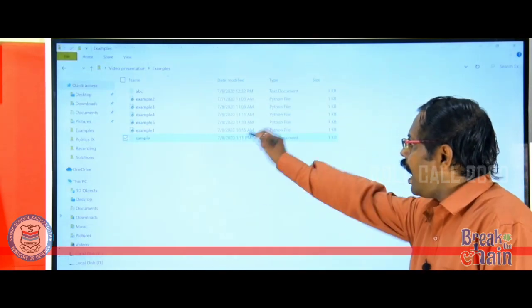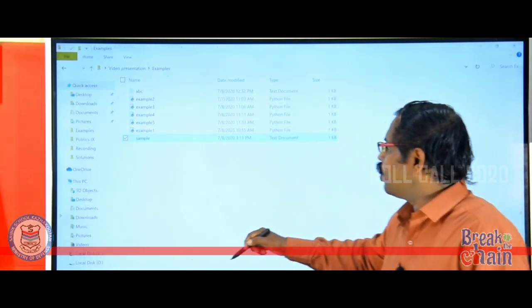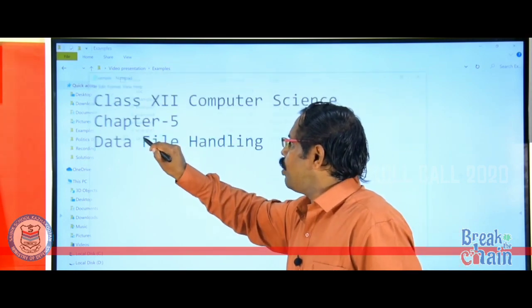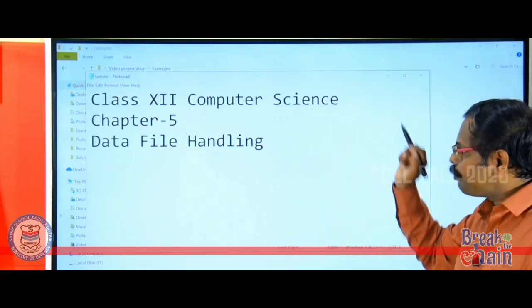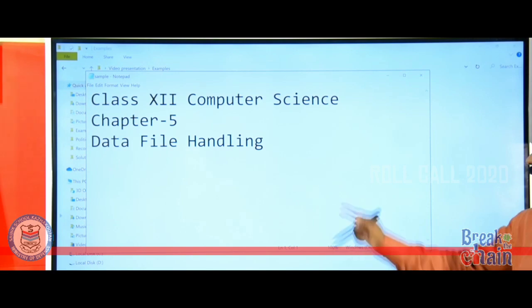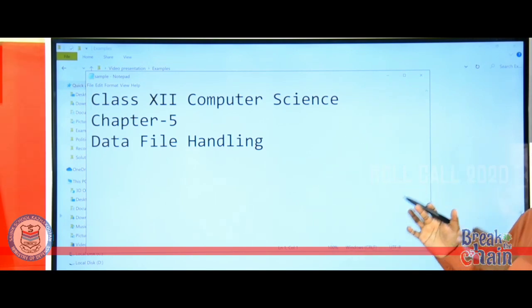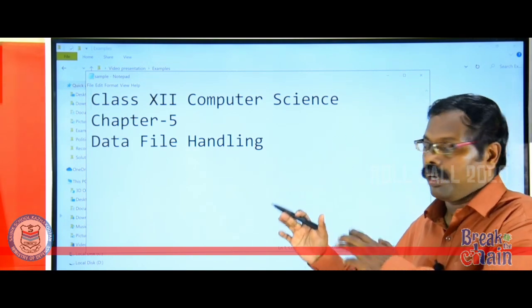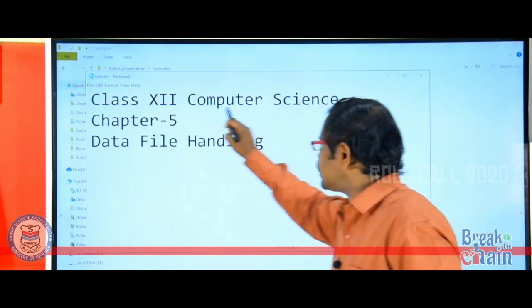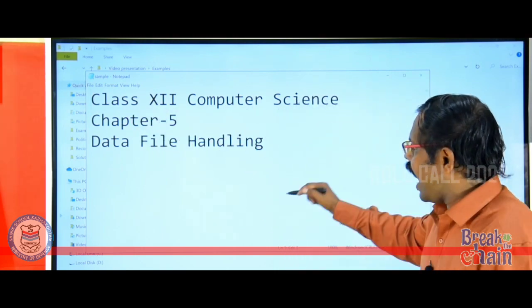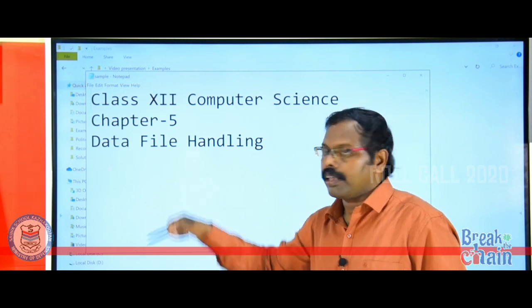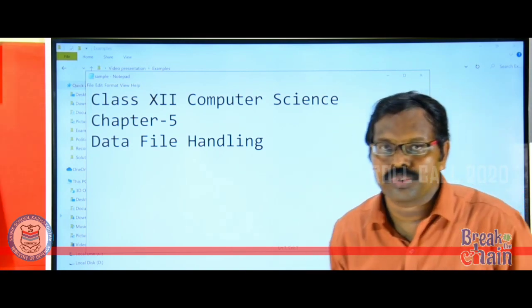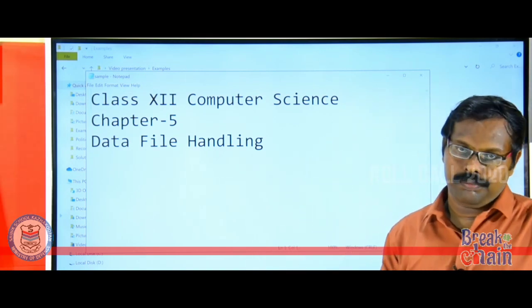Now you see I have that file sample.txt. Have a look: class 12 computer science, chapter 5 data file handling. So this is called append mode. With the already existing content, we can add further content. That is the use of append mode.